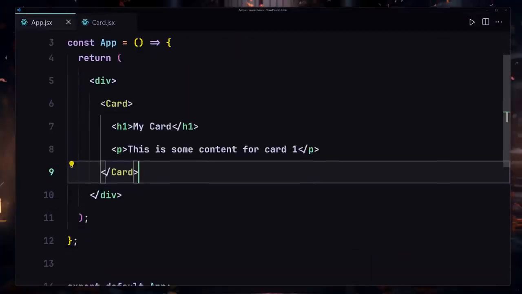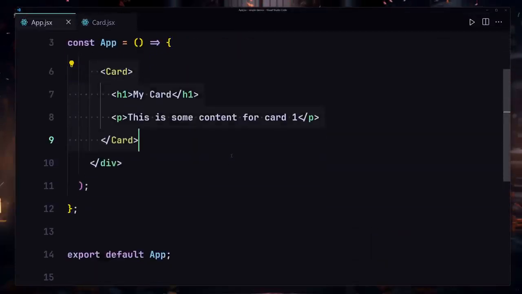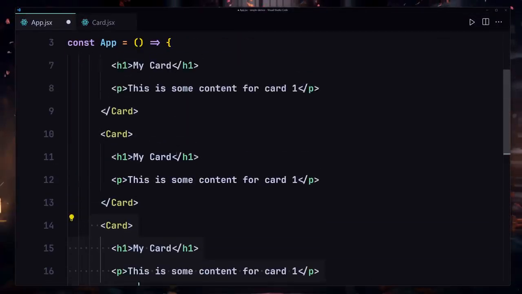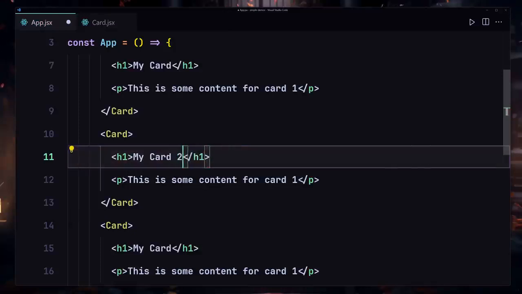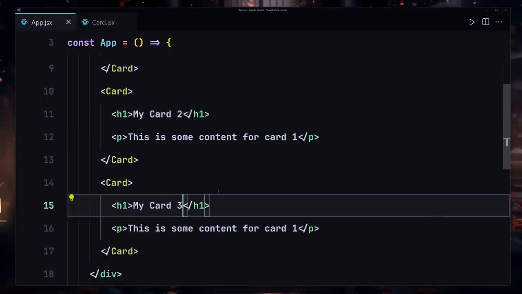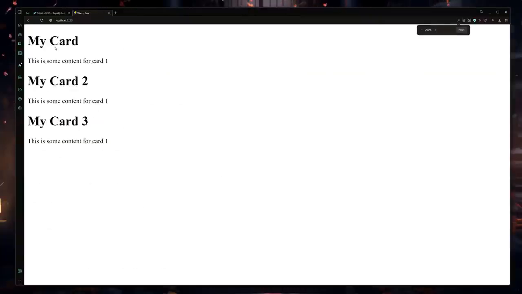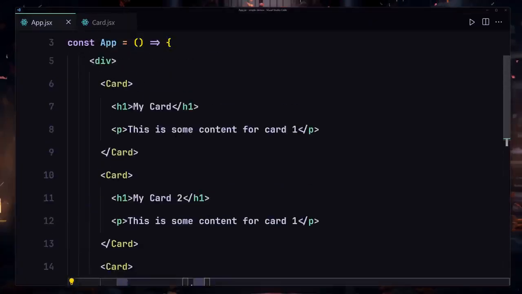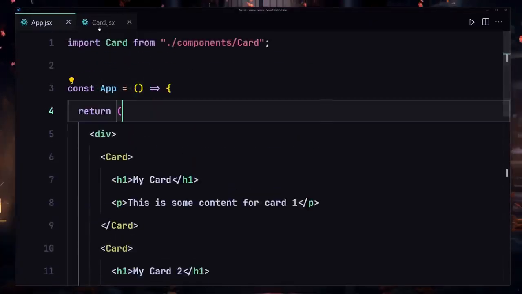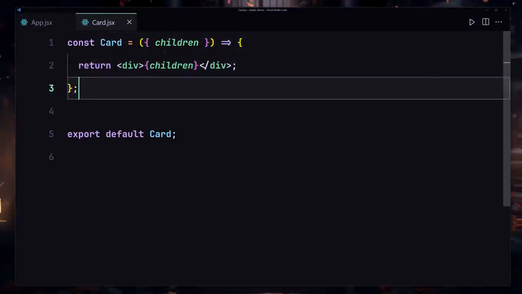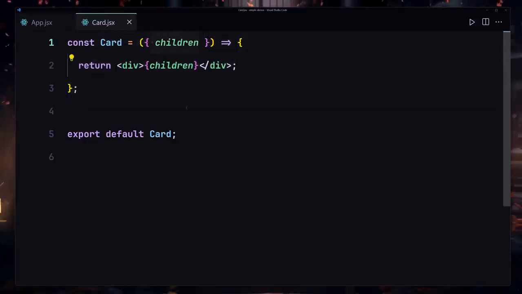And yeah, I'm going to duplicate that a few times. So that was for the one, and I'm going to duplicate that 2 times. So this is going to be my card 2 and then card 3. And yeah, we are now getting all of their data from our parent component, which is this app component, and we are now passing that to the card component, and this is how we are going to be accessing them by using the children.